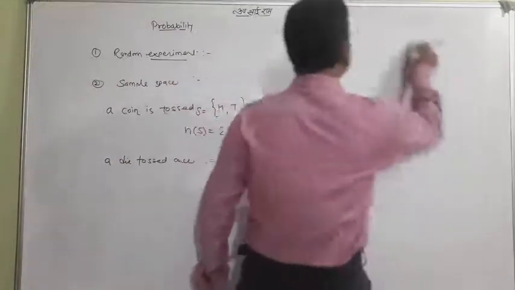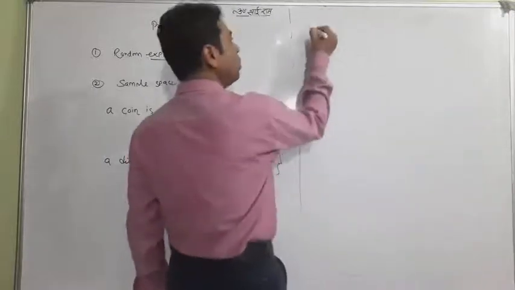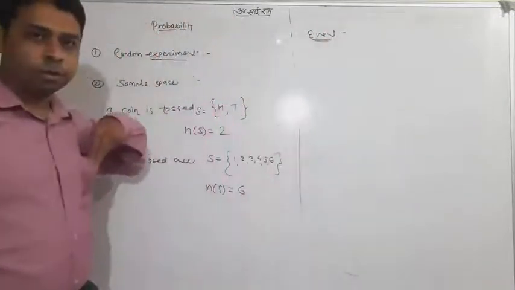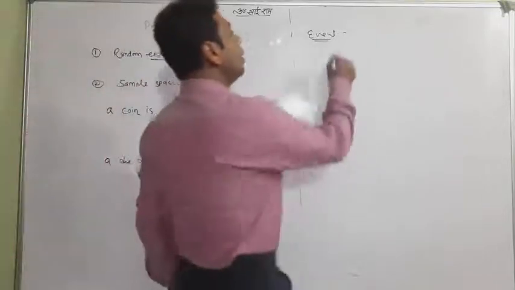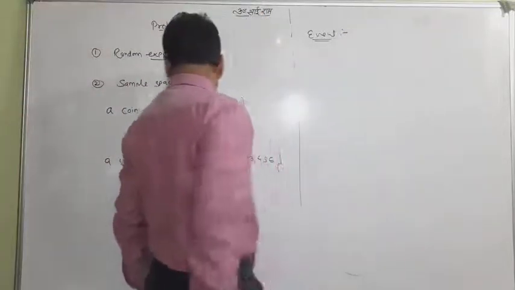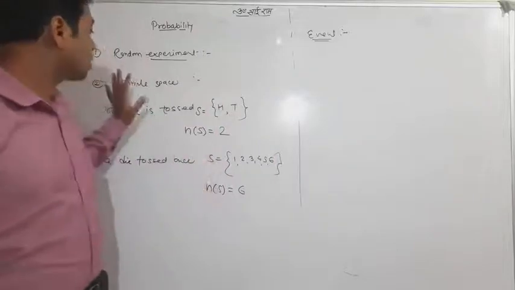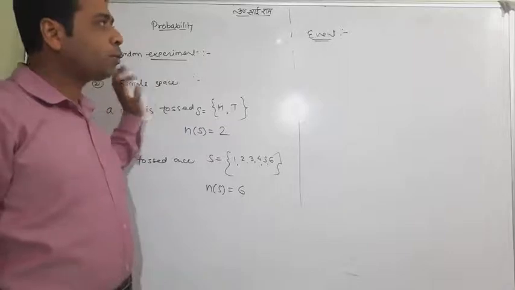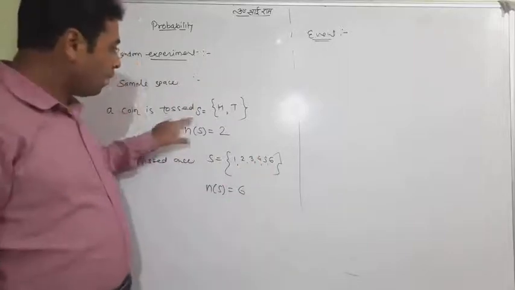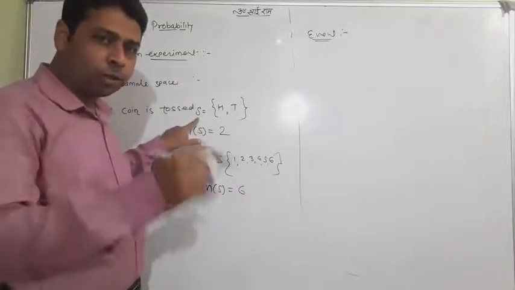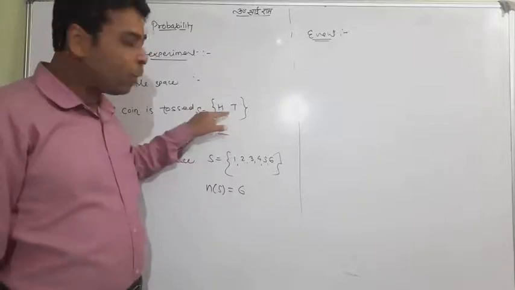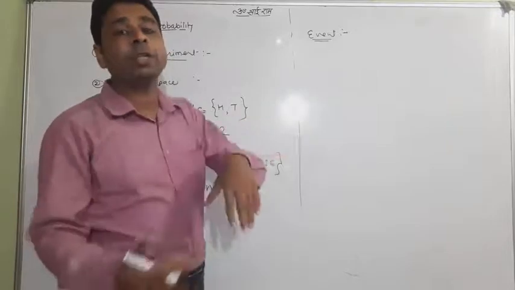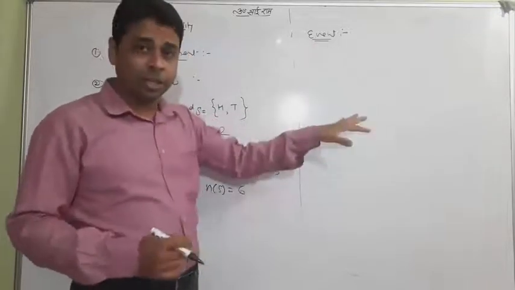One thing I want to speak about here is the event. Try to understand the event. I would say that an event is none other than a subset of the sample space, any element of the sample space. If you have tossed a coin, you got H and T. So any element, either H or T, is going to be your event.